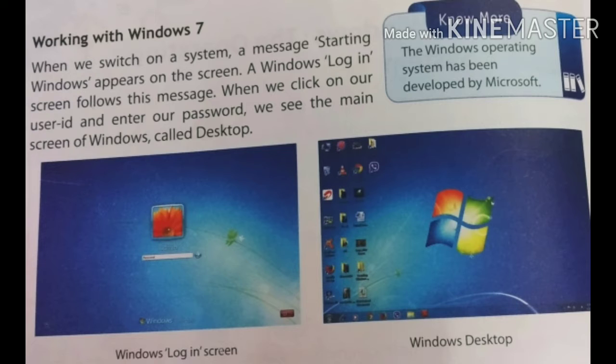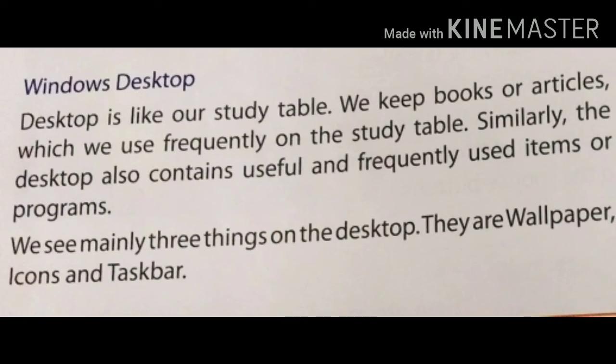When you switch on the computer, a message starting Windows appears on the screen. A Windows login screen follows this message. We click on our user ID and enter our password. Next, we see the main screen of Windows, called the desktop. The opening screen is called the desktop. See the images, children. First one, Windows login screen. Next one, Windows desktop. Children, listen. What is a desktop? The opening screen is called the desktop. Yes, very good.